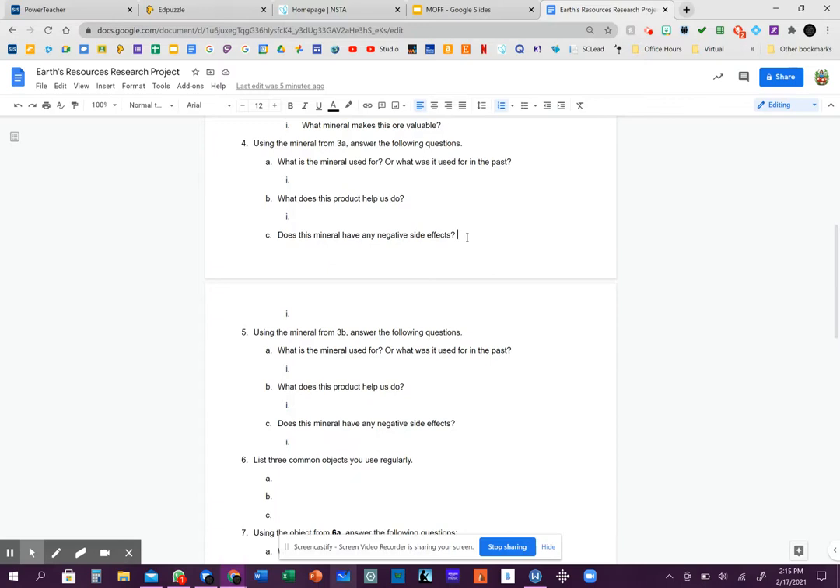Does aluminum have any side effects? Are some people allergic to aluminum? Does it hurt the environment when we throw it out and leave it in a landfill? Those are the kinds of things I'm talking about.